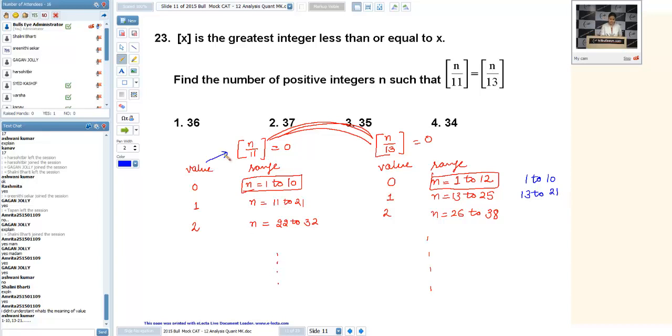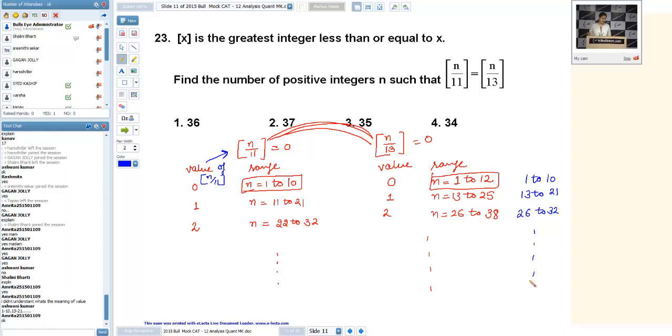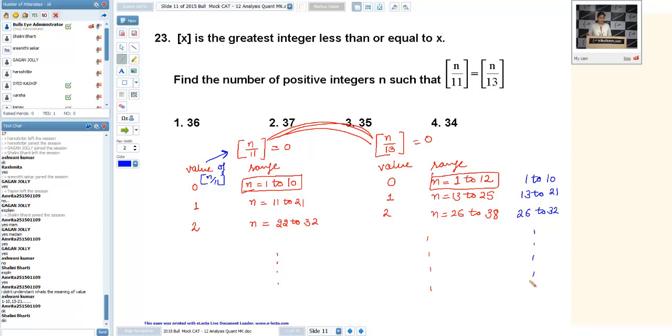Value is the value of n by 11. The value of this expression, n by 11, is its greatest integer. Now you got that, Amrita? The other range is 26 to 32. Similarly, we can get other ranges. Then we can add up the number of numbers lying in this range. Yeah, now any problem? Shalini, you must know the definition of the greatest integer function to solve this.